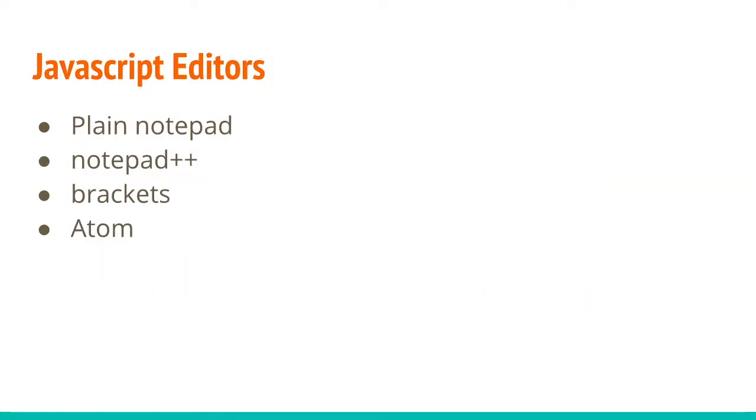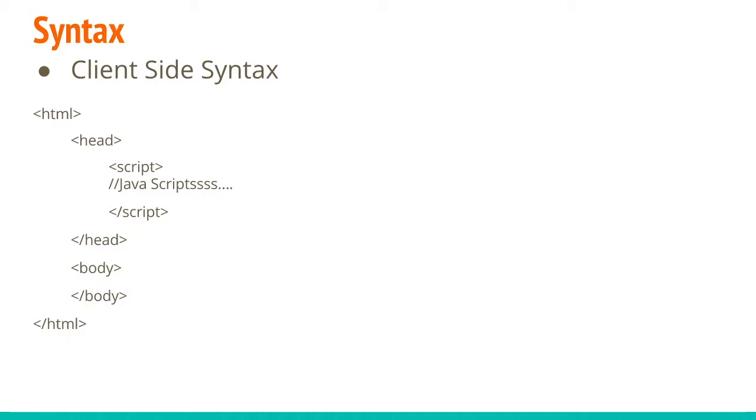We can write our JavaScript code by using plain Notepad or Windows Notepad plus, Brackets, or Atom. In these sections, we are using the Atom editor. This is the basic syntax of JavaScript which works on the client. See, it's a client script. Actually, we are going to learn about Node.js, which is JavaScript working on the server. But to learn that, we have to study the basics of JavaScript.